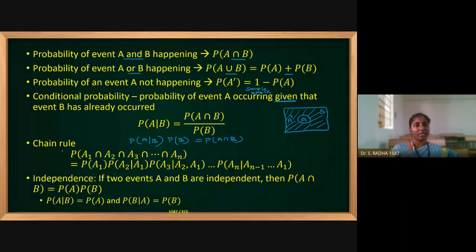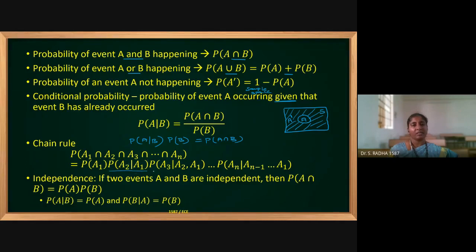If we have a chain rule, probability of A1 intersection A2 intersection A3 intersection, like that up to AN, we can also write it as probability of A1, then A2 by A1, A3 by A2 A1, AN by AN minus 1, and so on. Denominator, whatever is there, it is given. The second probability says, what is the probability of A2 provided A1 is given?